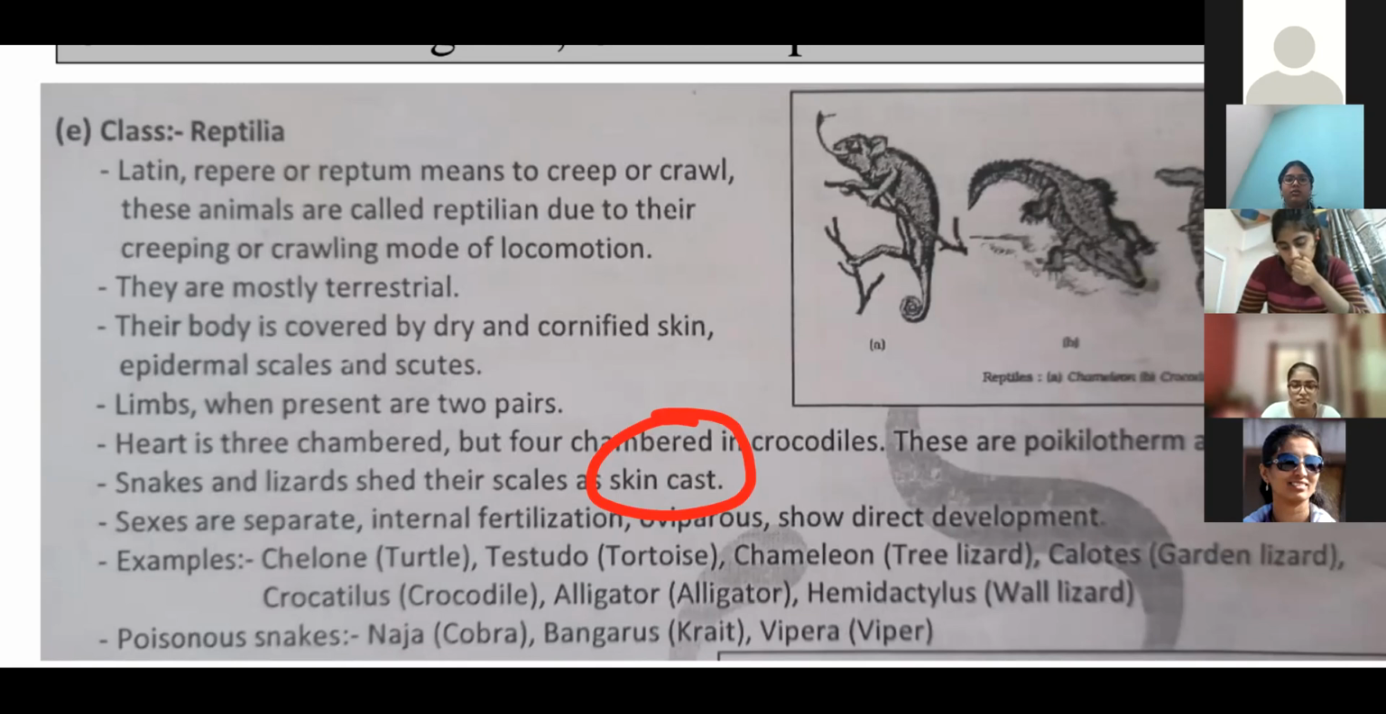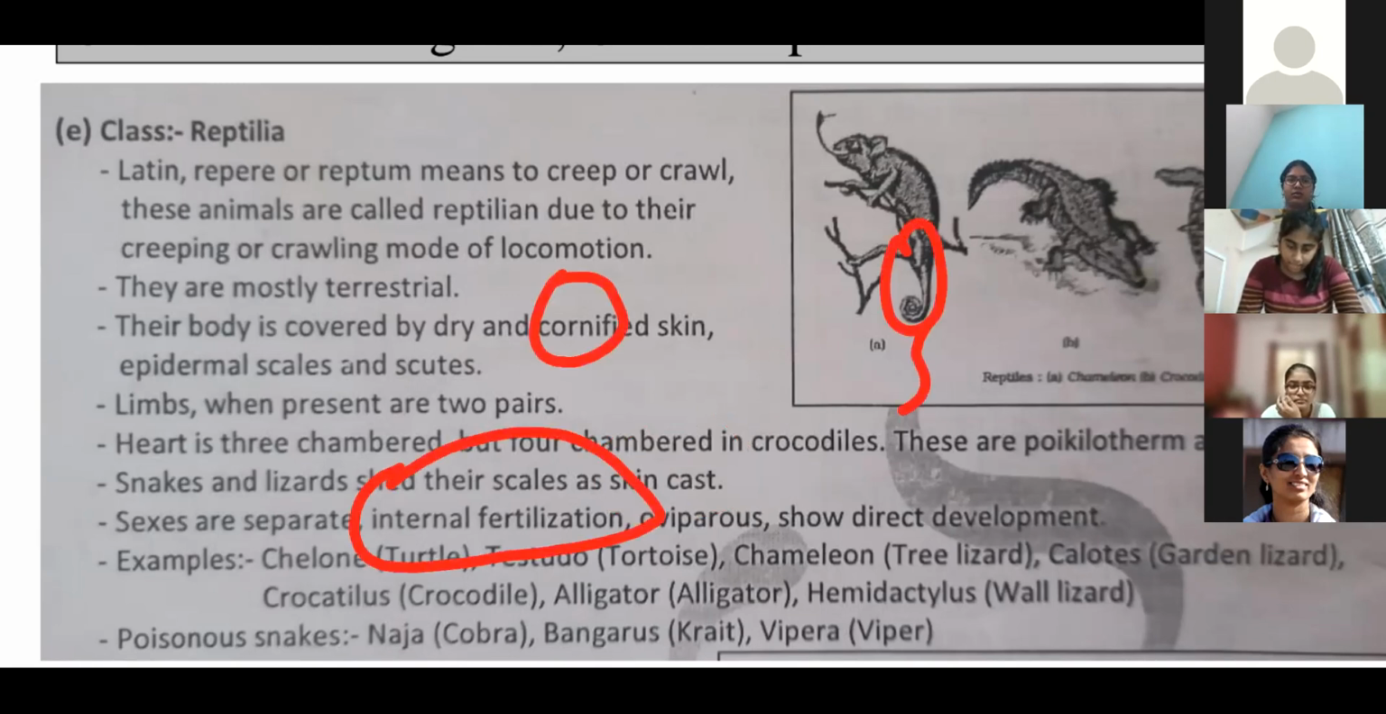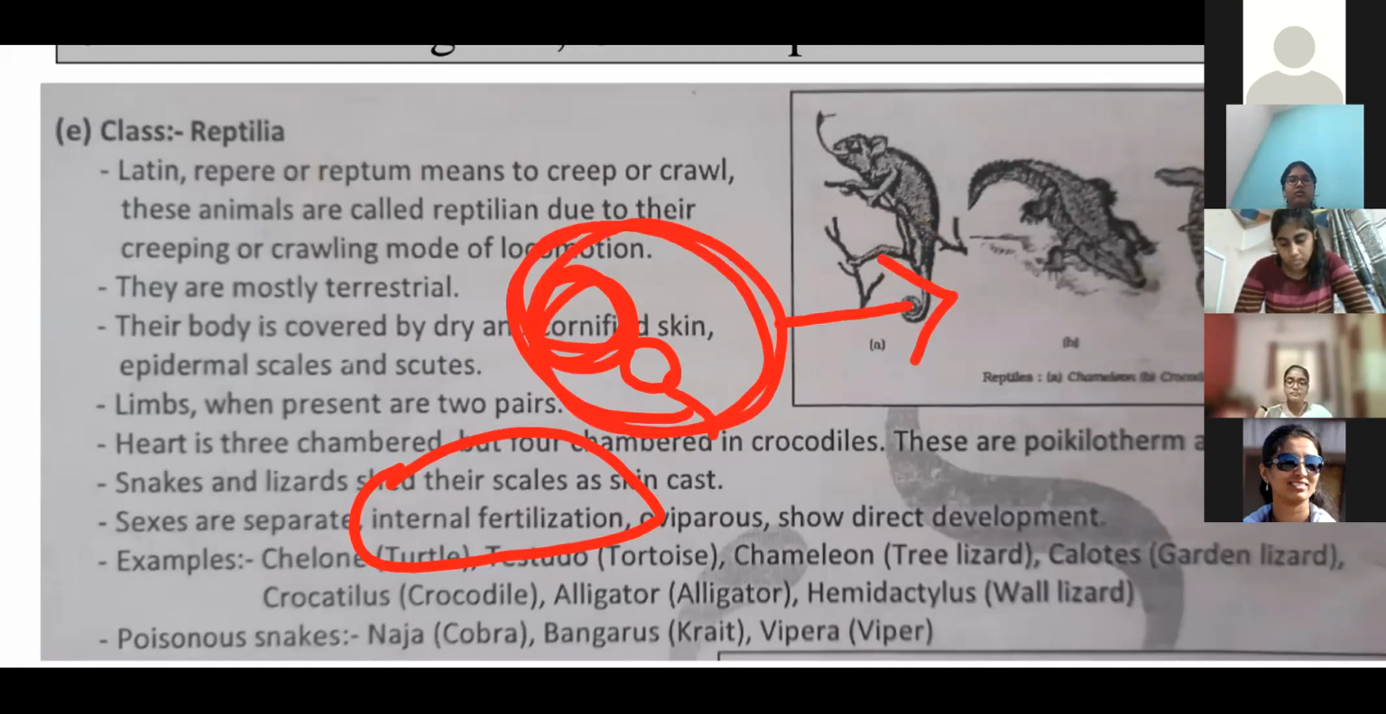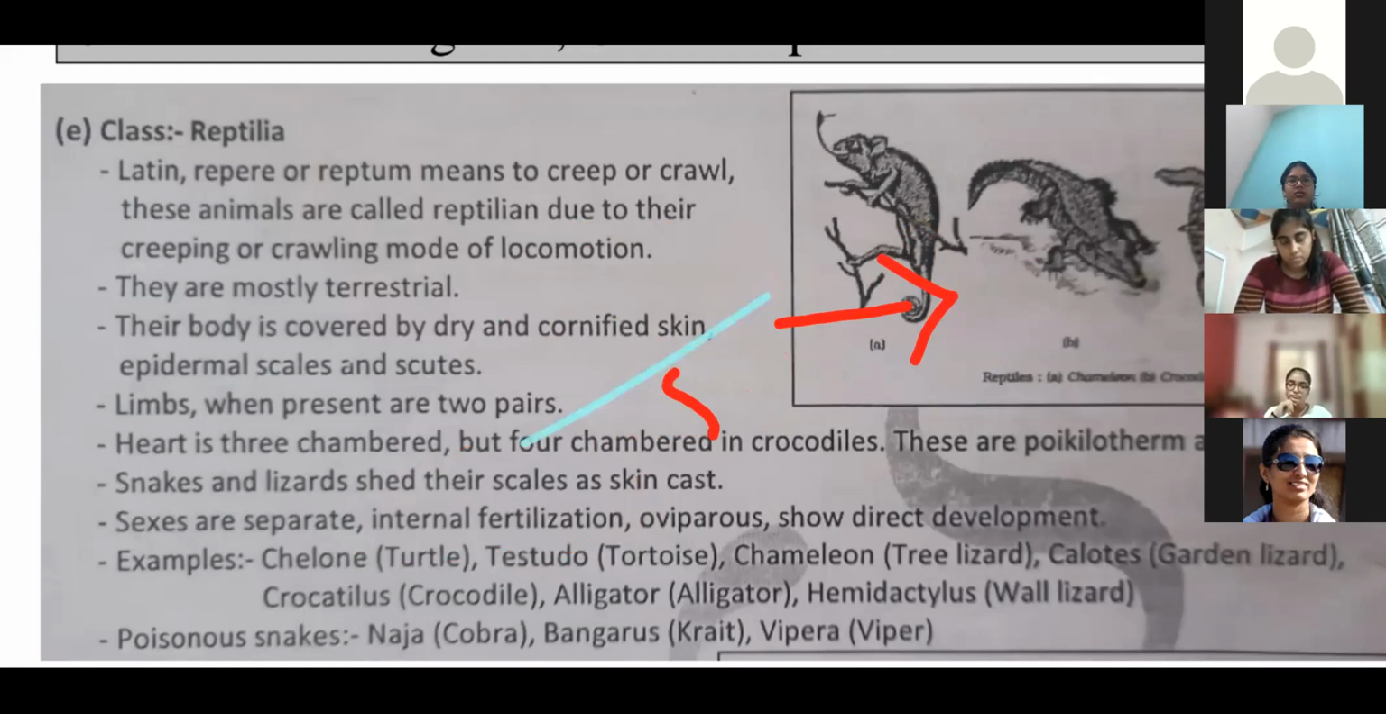Next, reproduction. Sexes are separated. Internal fertilization. Remember, the female gamete is fertilized by the male gamete. For that, the male transfers sperm into the female reproductive tract, and here fertilization takes place. Now this fertilized egg is enclosed by a hard calcareous shell and is deposited outside. That's why we call them oviparous organisms, and they show direct development. No larval stage, direct development, right?